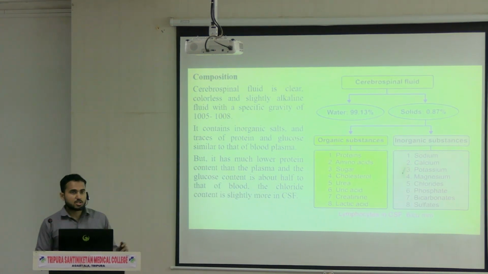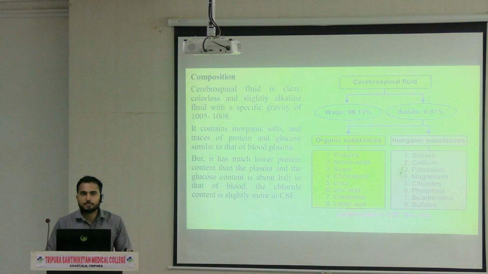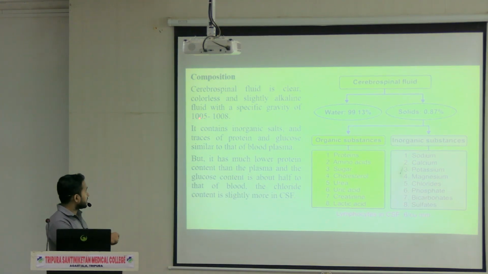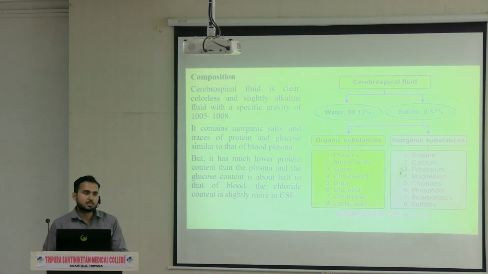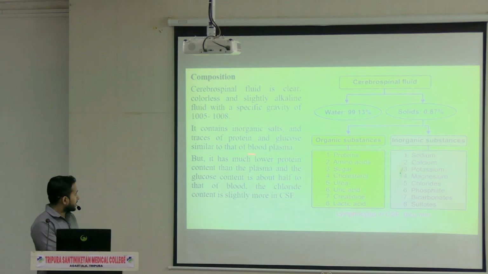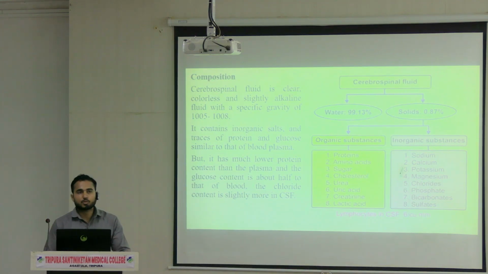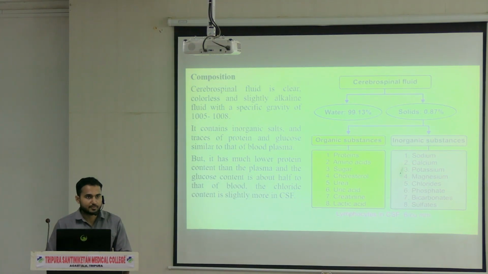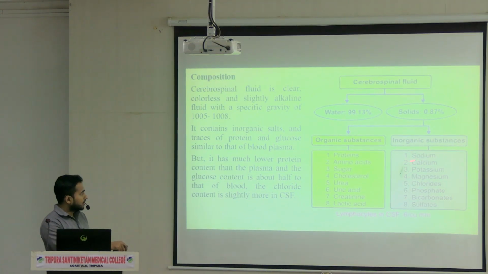Next, if you see the composition of the CSF, what do you think will be present in the CSF? It is a clear, colorless fluid, slightly alkaline in nature, and the specific gravity is 1005 to 1008. Next, it contains some inorganic salts and traces of protein and glucose similar to that of the blood plasma, but the amount of protein and glucose in the CSF is less as compared to the blood plasma. For your comparison, you can see what substances are present in the CSF.